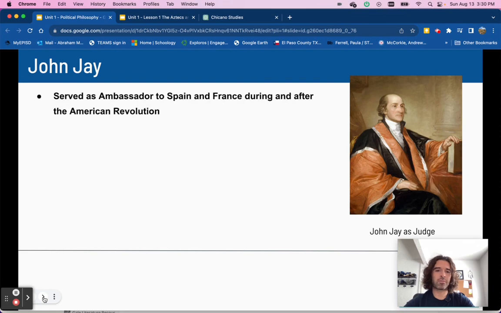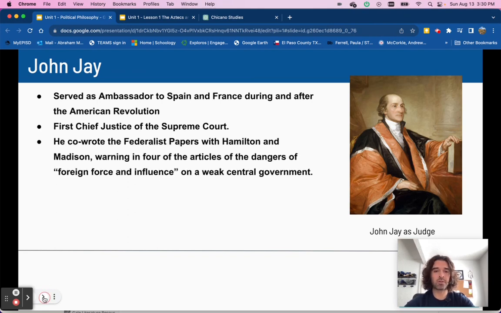John Jay. John Jay was an ambassador to Spain and France during the American Revolution. He was the first Chief Justice of the Supreme Court. He was also an author of the Federalist Papers with Hamilton and Madison, and he also believed in a strong central government.